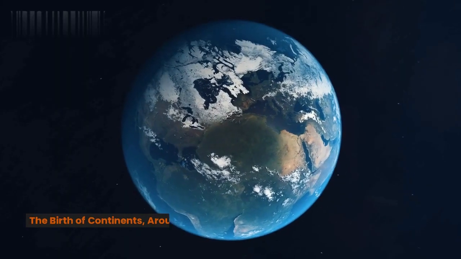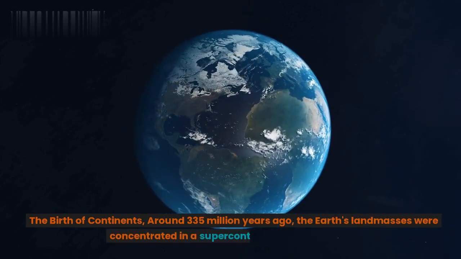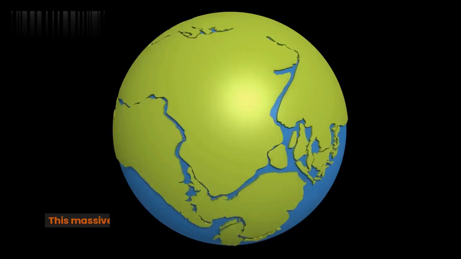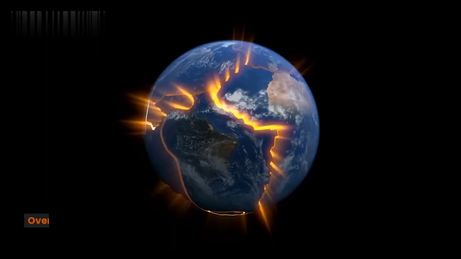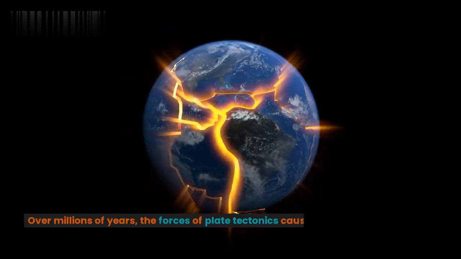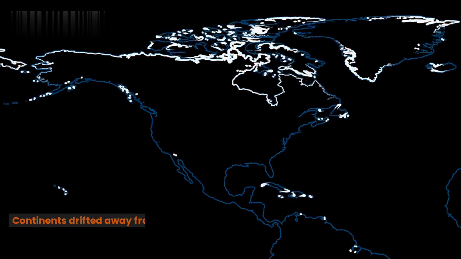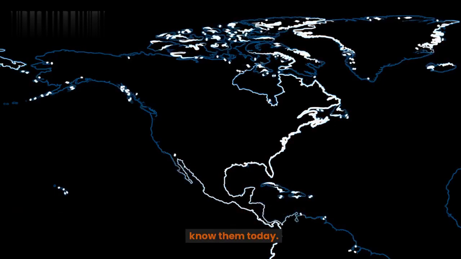The birth of continents. Around 335 million years ago, the Earth's landmasses were concentrated in a supercontinent called Pangaea. This massive landmass was surrounded by the global ocean, Panthalassa. Over millions of years, the forces of plate tectonics caused Pangaea to break apart. Continents drifted away from each other, leading to the formation of the continents as we know them today.